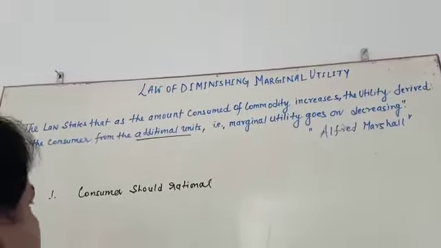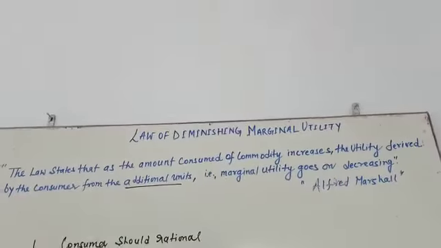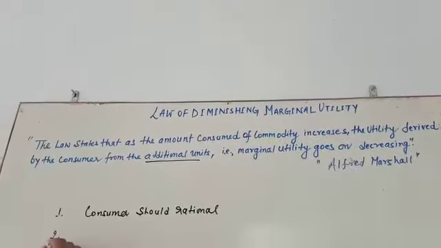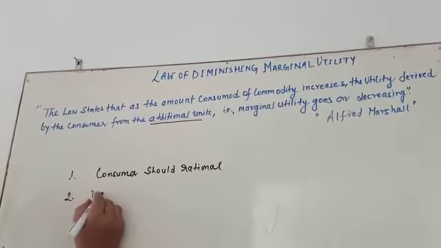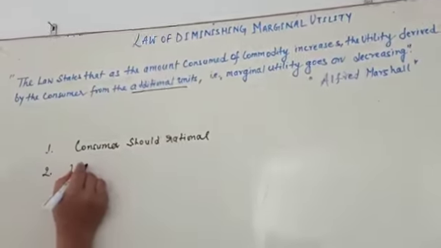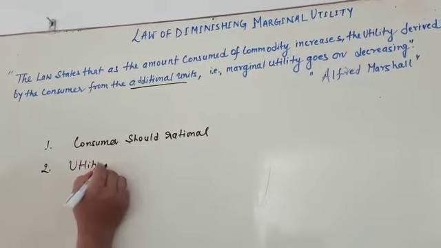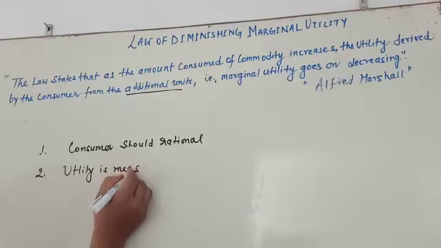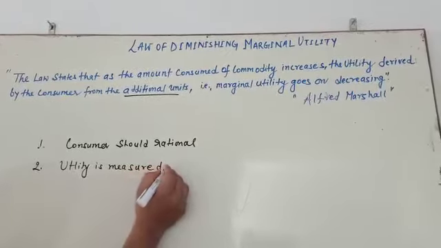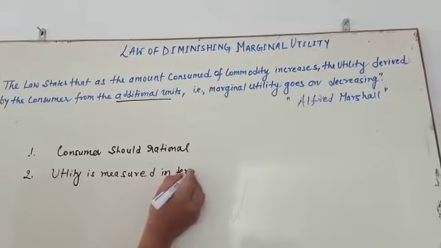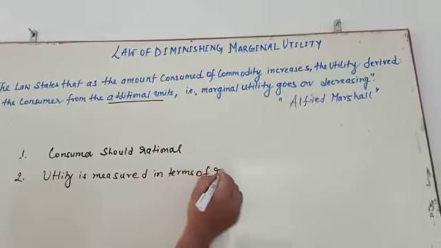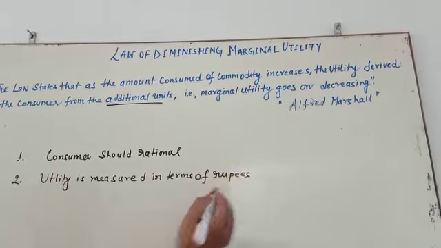No change, equal. Second, utility is going to be measured in terms of rupees.